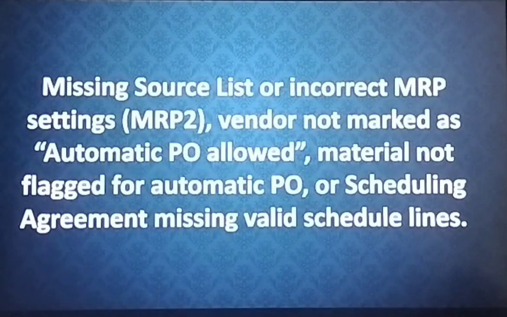Or the scheduling agreement is missing valid schedule lines. Sometimes the dates in the scheduling agreement would not have been properly saved. These are the things that make the automatic PO fail: a missing source list, or incorrect MRP settings, or the automatic PO tick not being there under the vendor. These are the reasons for automatic PO to fail.